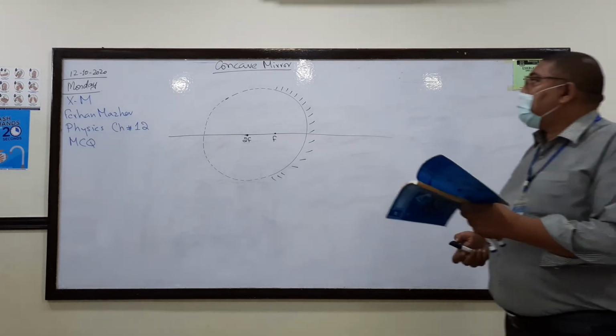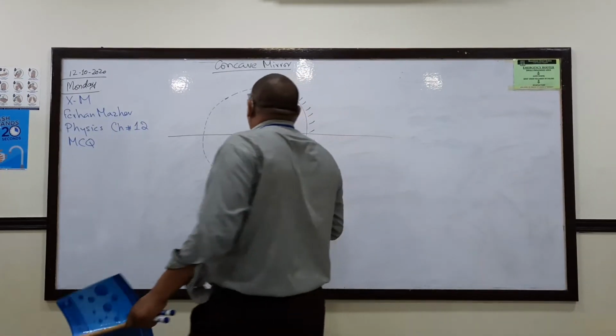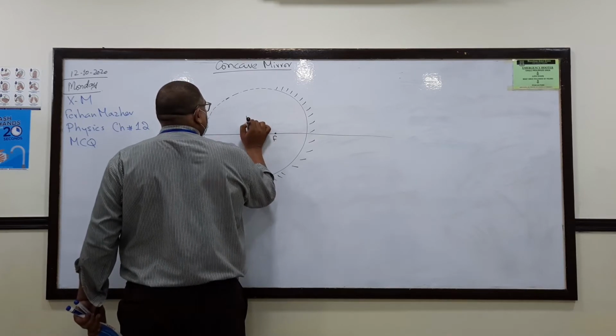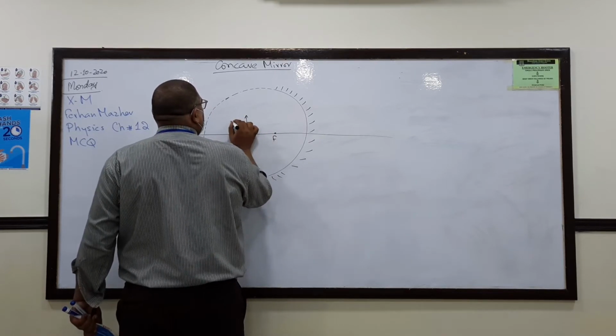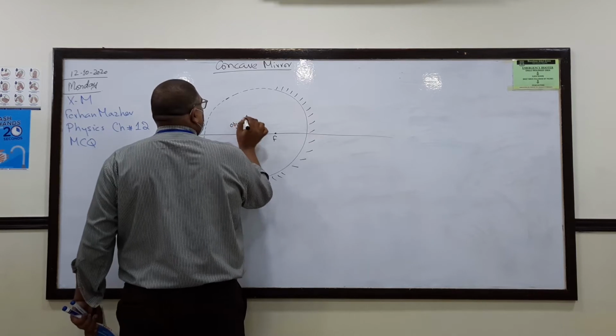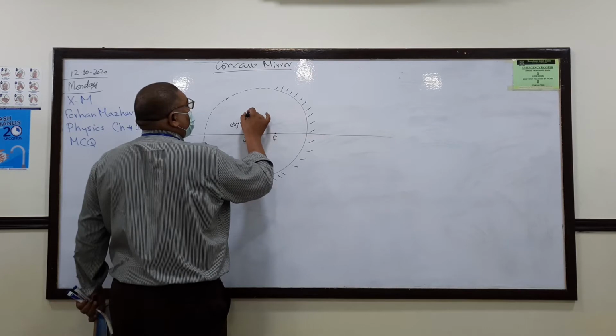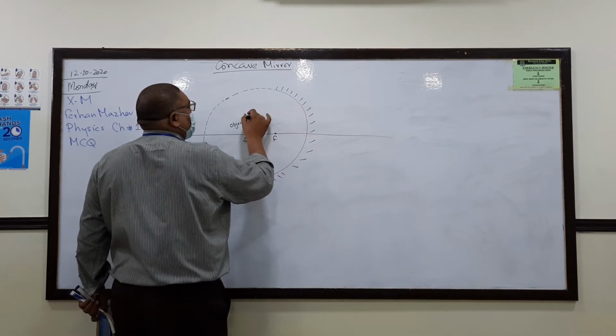Where the mirror, see what happens. Suppose I place an object here. This is the object. Okay. If any light ray